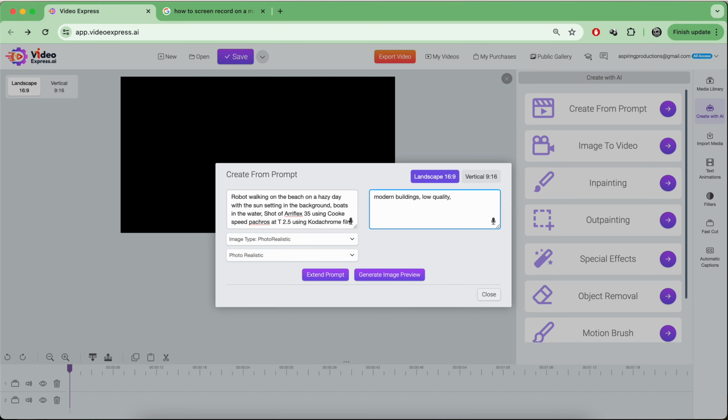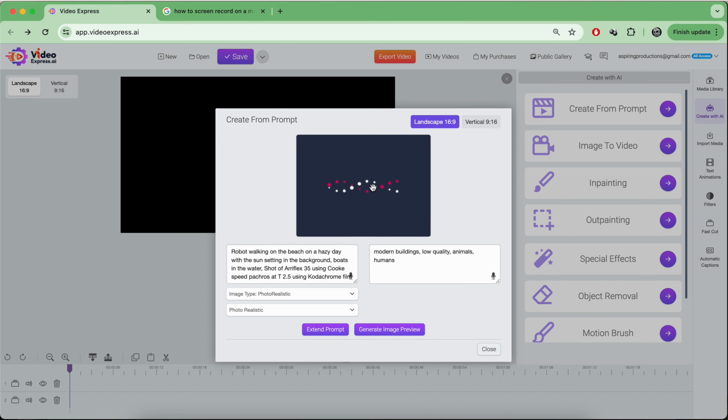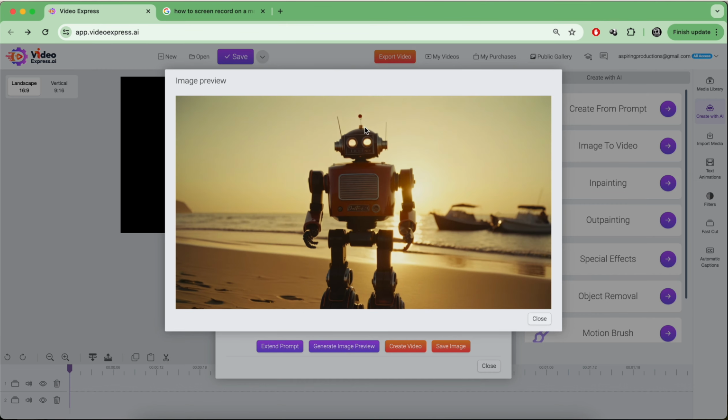Let's say we say animals, humans. We just want robots here. Anyway, so then I can generate my image preview. Now here's the most amazing thing. As soon as I click this button, it's basically going to start this little thing here. And honestly, I'm going to have this ready in probably a few seconds. You'll see a little thing pop up already, and I can already see my image.